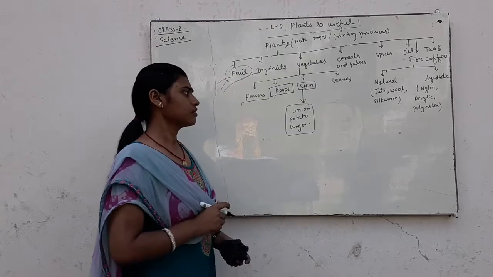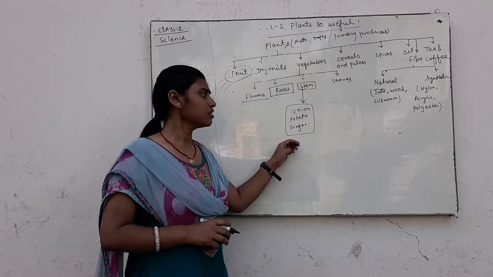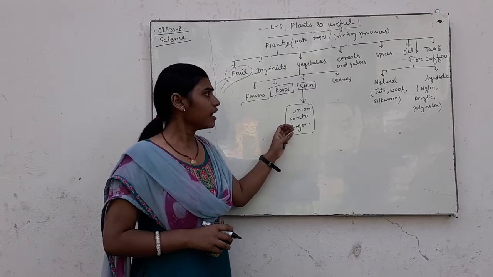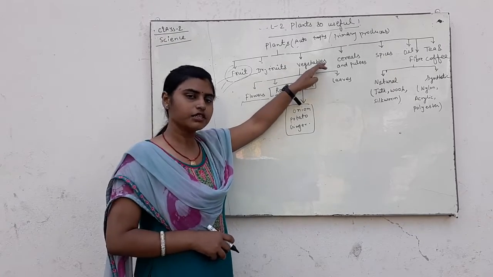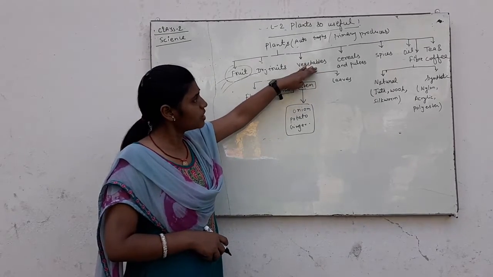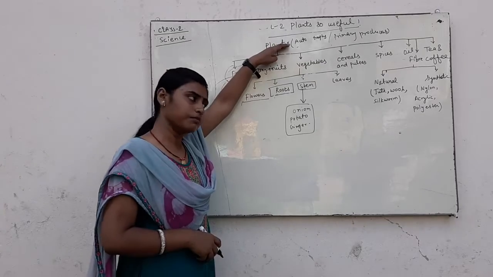These are called stems, and they are obtained as vegetables, and vegetables are obtained from plants.